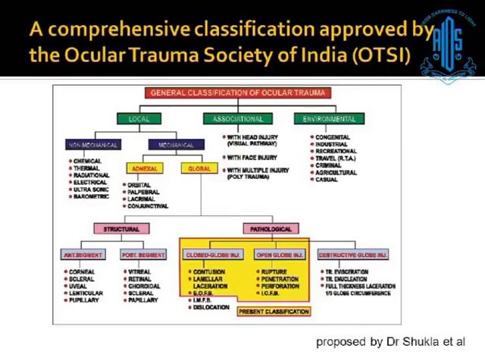Now we have our own very comprehensive classification which is approved by our Trauma Society of India, and it was proposed by Dr. Shukla et al. The only problem is this is a very comprehensive classification which includes not only the ocular trauma but also associated trauma. In this also we have a place for the Birmingham eye trauma classification.